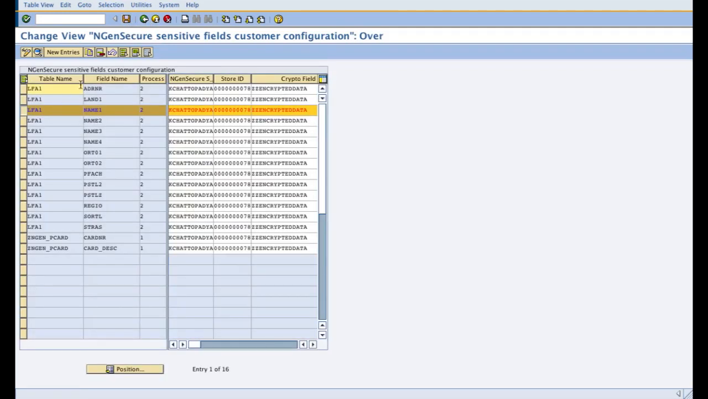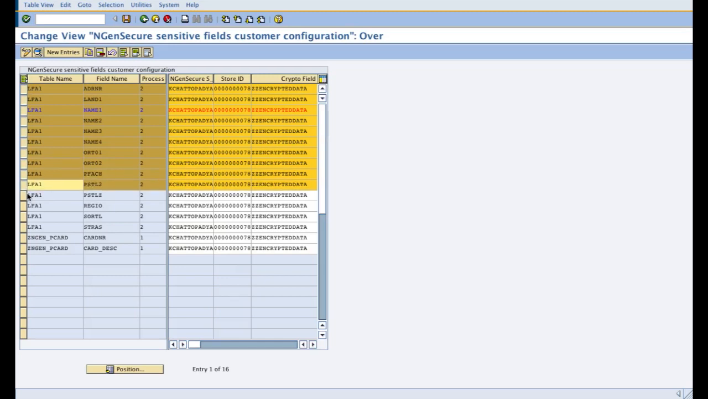So I have added all the fields which I showed you belonging to vendor master. All these fields are standard table fields, and I have configured them by assigning to a process ID 2, so that I can denote that all vendor master encryption process belongs to process ID 2.